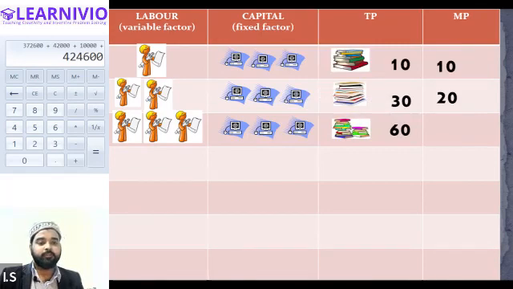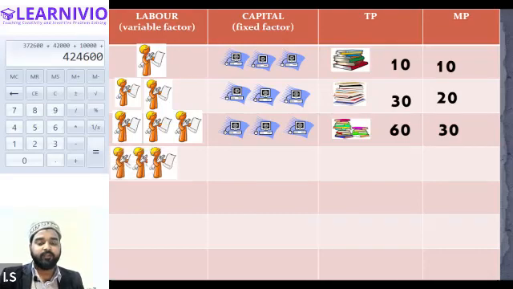That means the new labor is contributing more as compared to the previous labor. He is contributing 30 units. You can see the marginal product of each labor is increasing. Initially only 10 units, then the second labor is contributing 20, and the third labor is contributing 30.